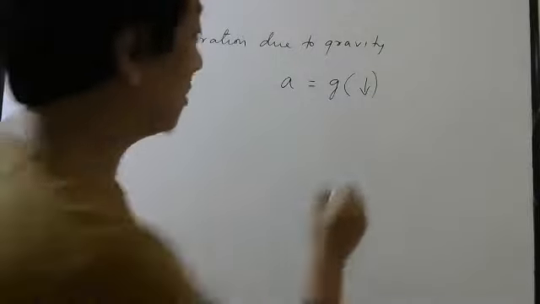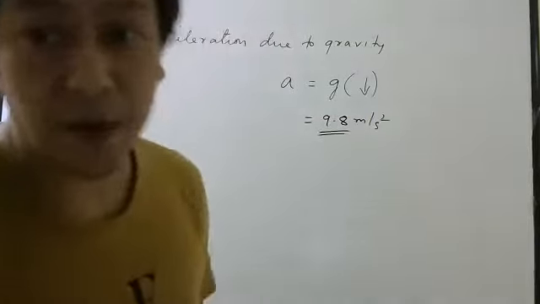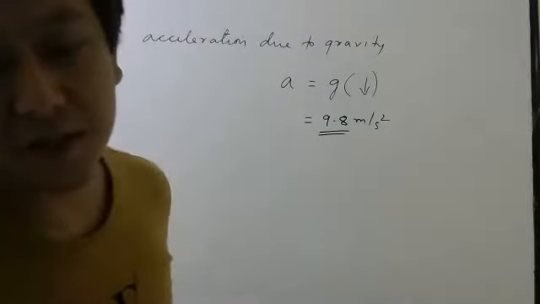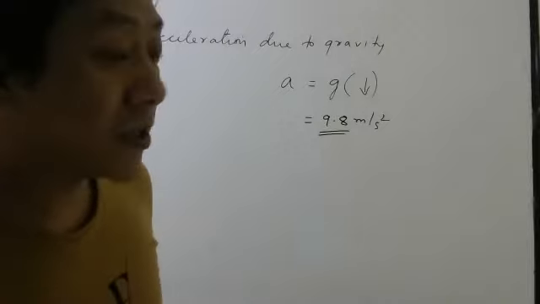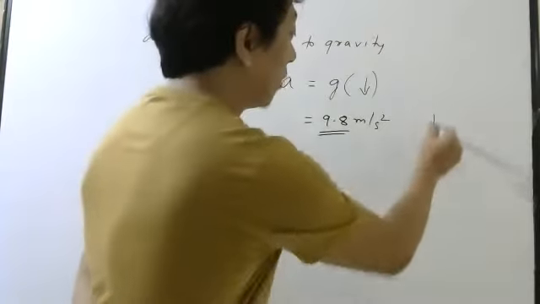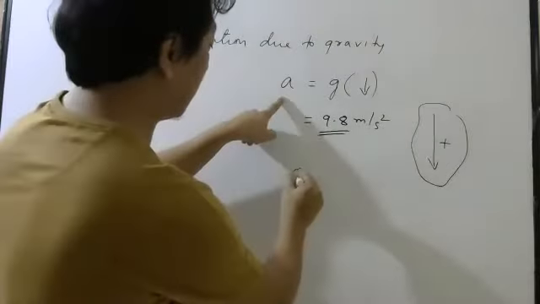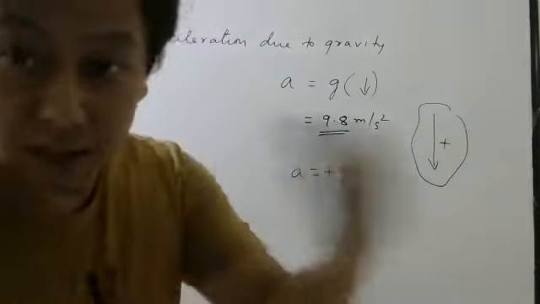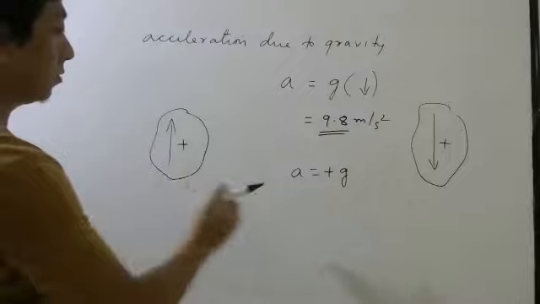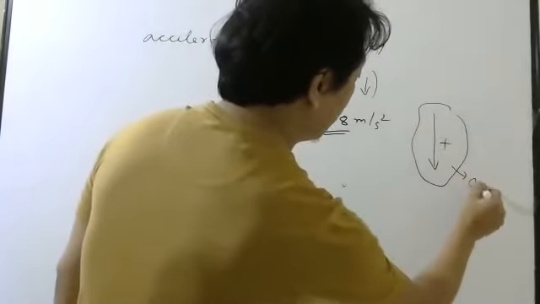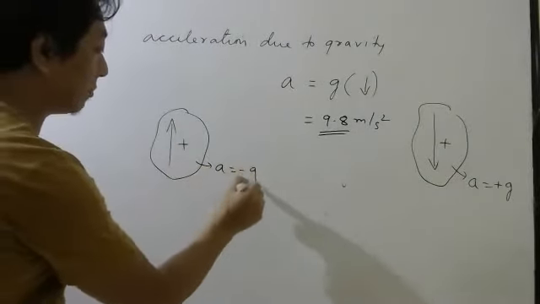Why, sir, can we use them? Because this is constant, 9.8. Since it is just a number, it is a constant, we can use those 3 equations. While using those 3 equations, we have to be careful with the direction. Most of the times I will take downward positive. So if you take downward positive, you have to write acceleration as plus g in the equations. And if I take upward positive, acceleration should be written as minus g.